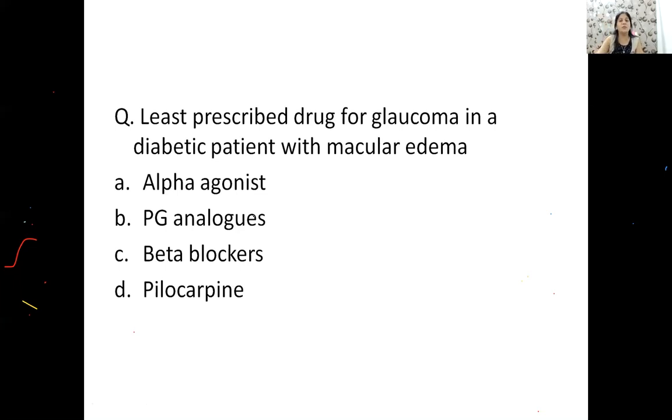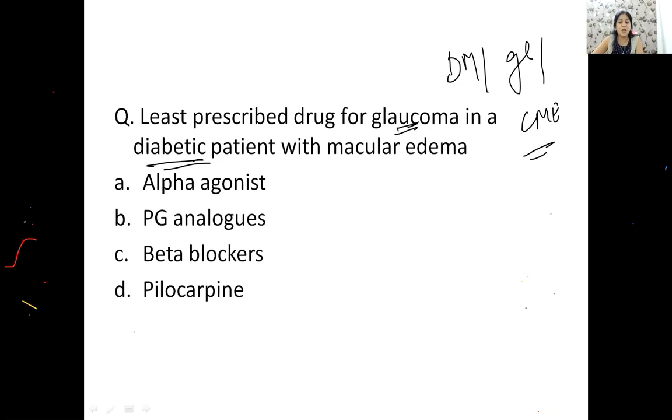Please remember the mechanisms of action and side effects and any special notion. Very, very important. And anyone for this question? Here I am asking about a patient who is a known diabetic and has glaucoma, and now he has also developed cystoid macular edema.